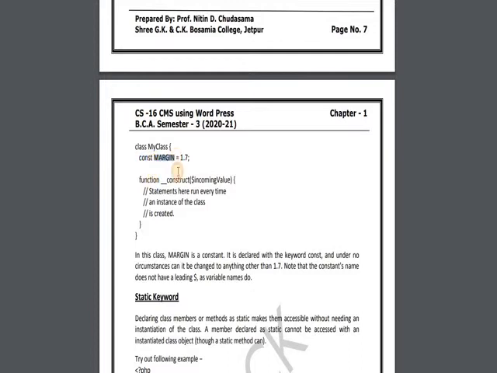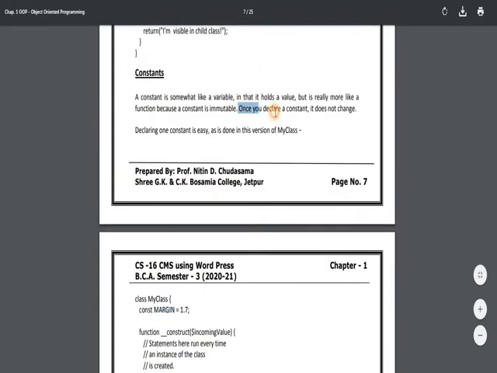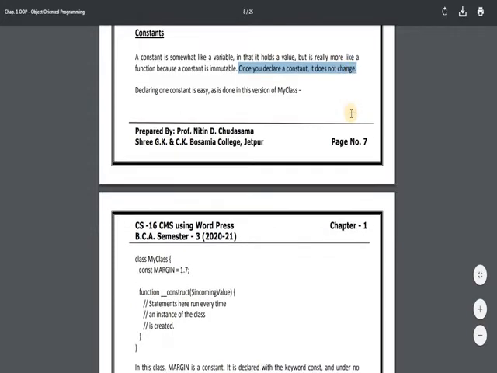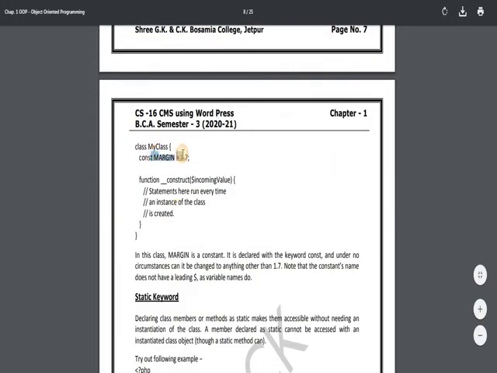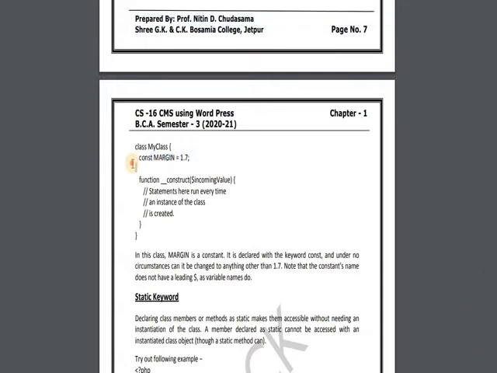Generally we write the constant name in capitals. Once you define a constant, you cannot change its value. Also, we do not write the $ sign before the constant name. These are the basic things you can remember for exam and quiz also.